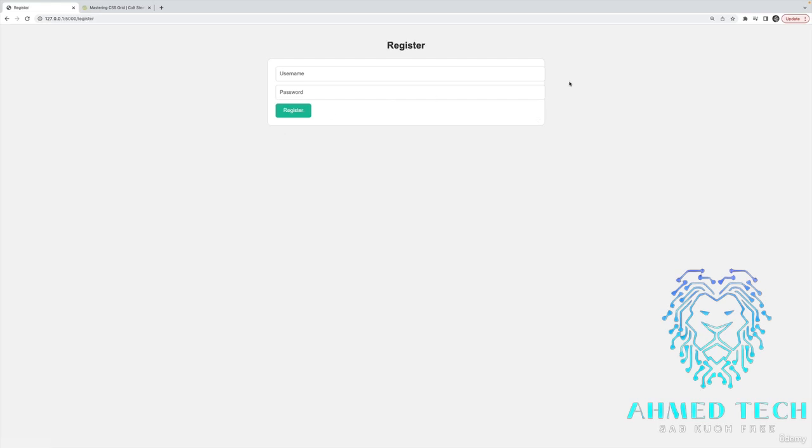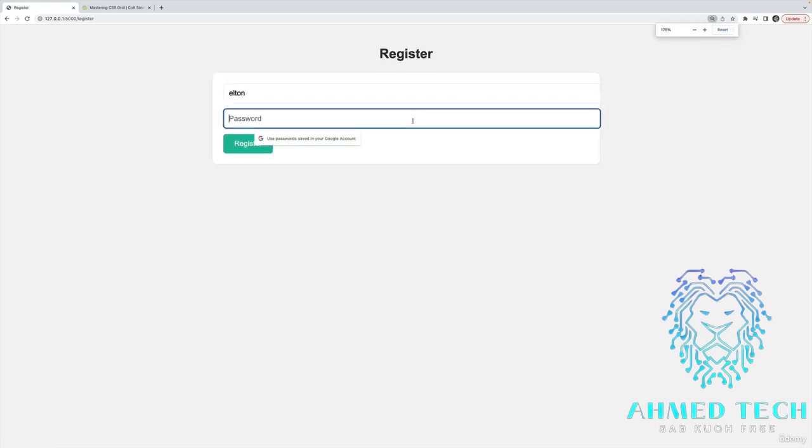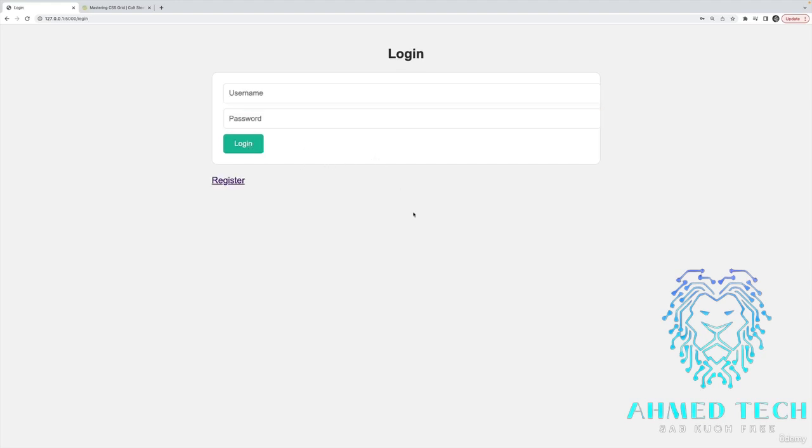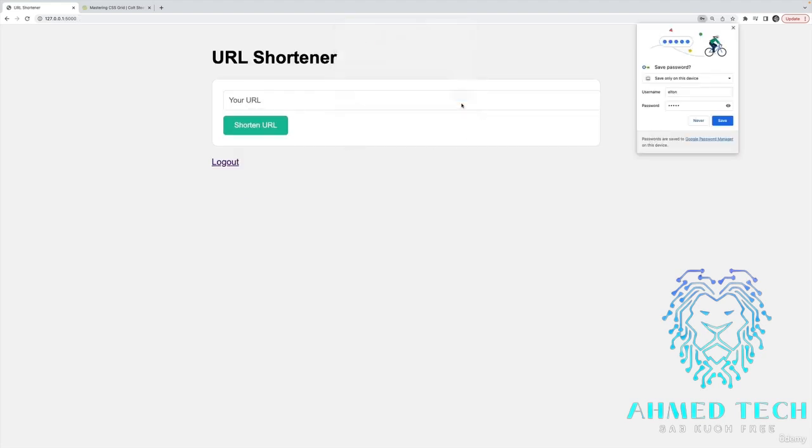So let's register. I'll register with my dog's name, Elton, and then I'll put a password. A really weak one that matches his username of Elton. Okay, kind of annoying. It just redirects me to the login page, which is simple enough to fix, we could ask it for help on that. But I'll log back in as Elton. And now it takes me to the URL shortener. This is the protected route I couldn't visit.